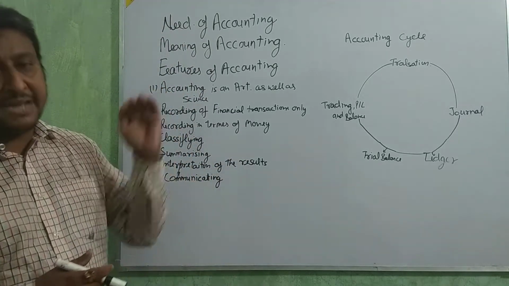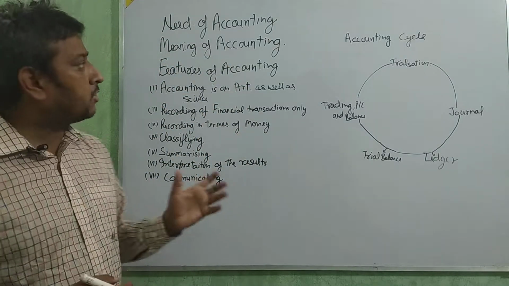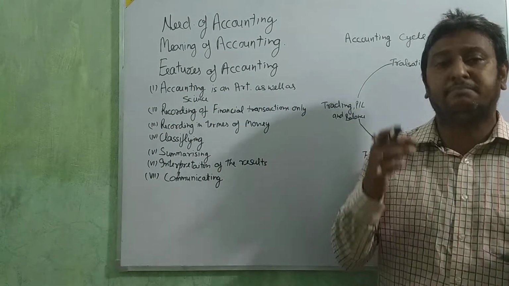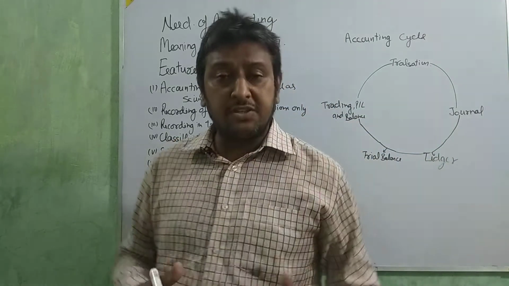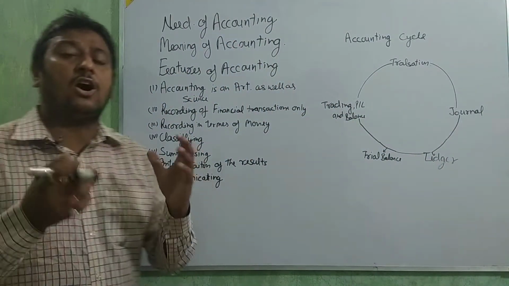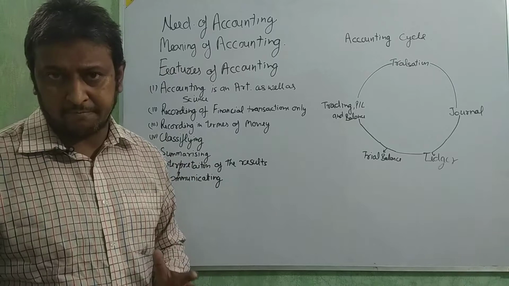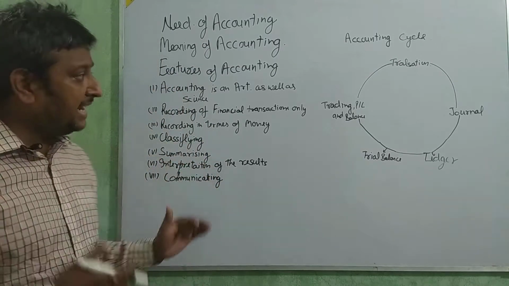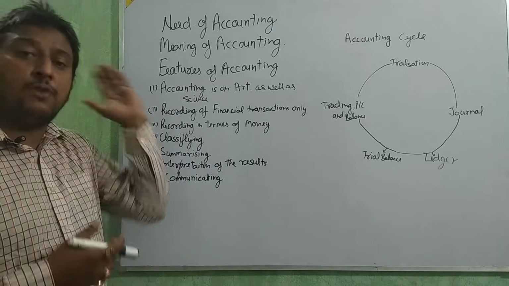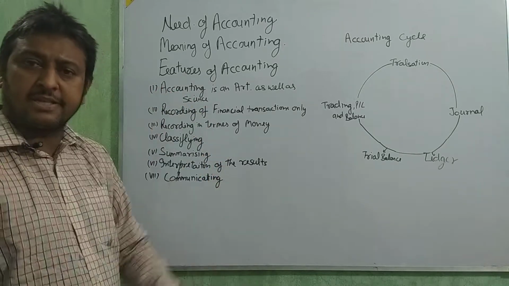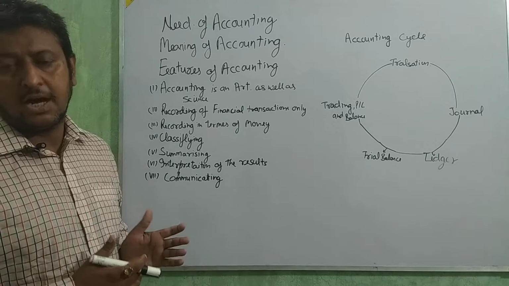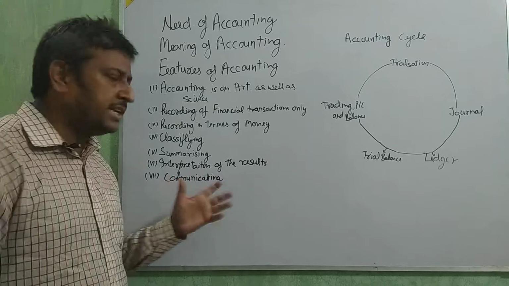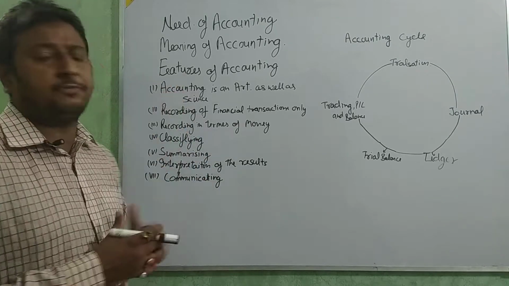That is the main need for accounting, because accounting gives one proforma, one system, to the businessman, by which they can easily enter all the transactions in a systematic way, and by using this system they can easily use all the information needed for the business. That is the need of accounting.